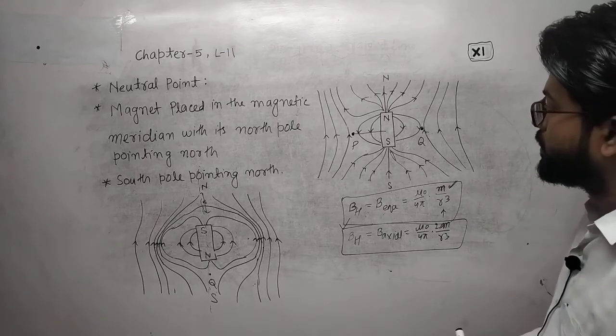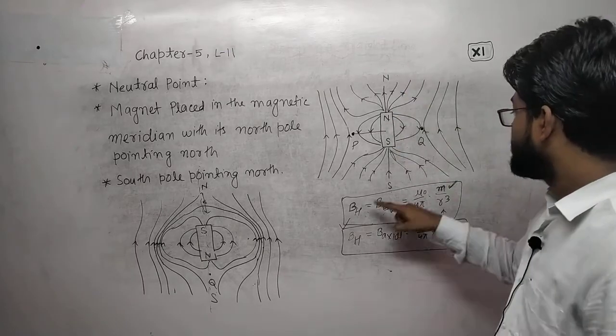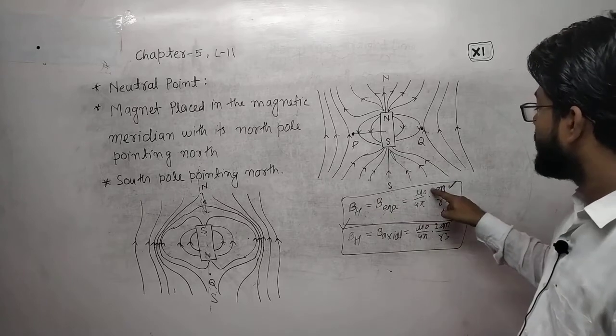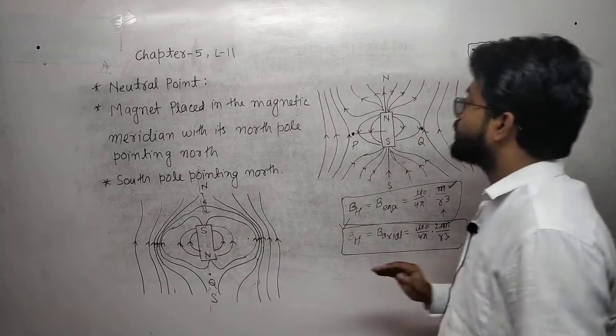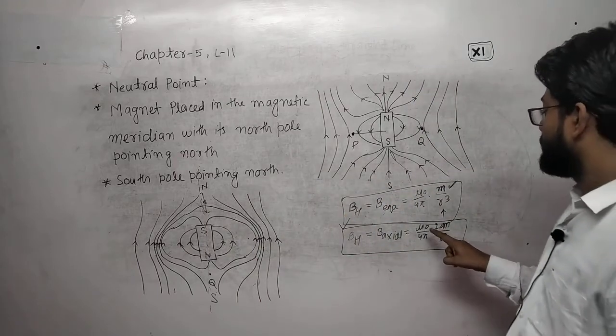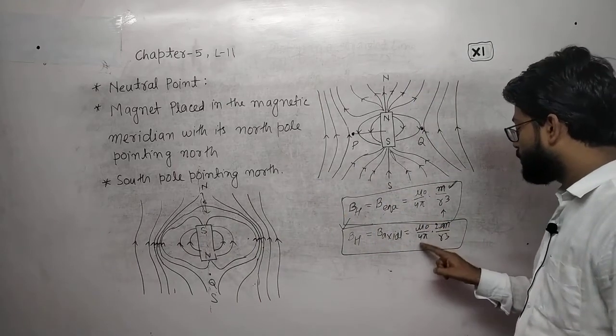When the north pole is pointing toward north, it is mu naught by 4 pi, m by r cube. When the south pole is pointing toward north, it is mu naught by 4 pi, 2m by r cube.